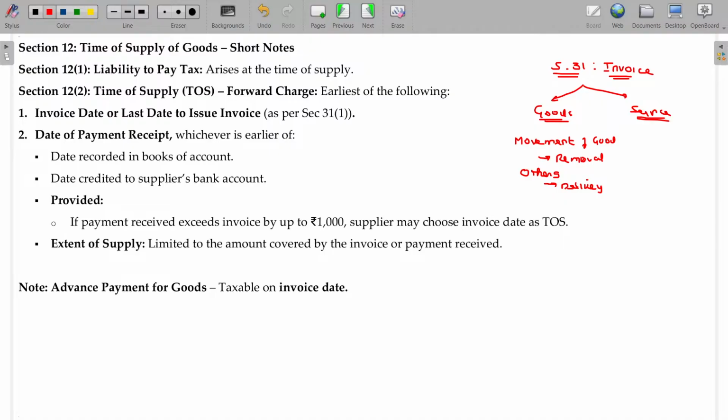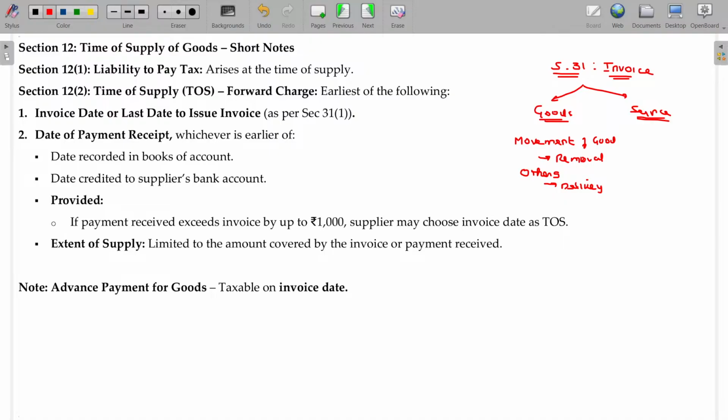What is called movement of goods? I am having the shop. You visit our shop and order the goods, and I also bill. Now I pack this item and give it to you. The moment the goods are given to you, moving out of my factory, moving out of my control, then this is called the time of invoice. When to issue the invoice? The time of movement of goods.